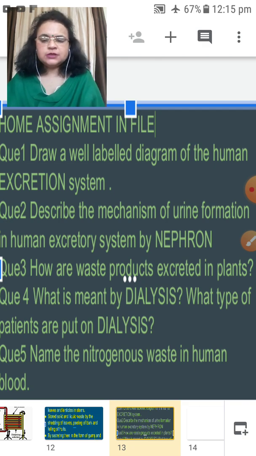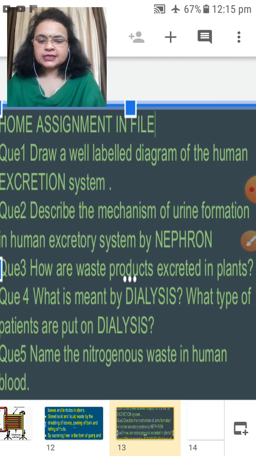How are waste products excreted in plants? Important question. Next, what is meant by dialysis? What type of patients are put on dialysis? Question number 5. Name the nitrogenous wastes in human blood. What are nitrogenous wastes? You have to tell their names.